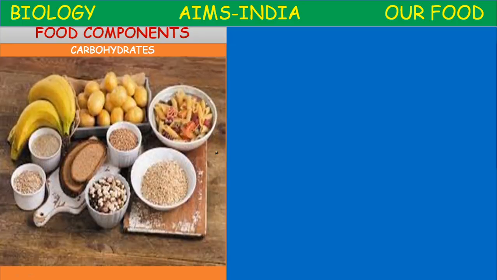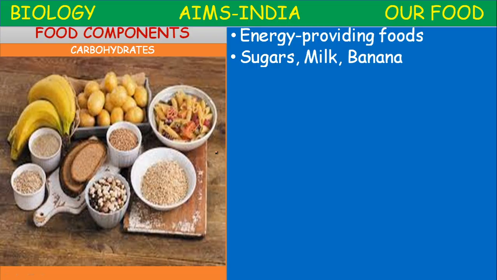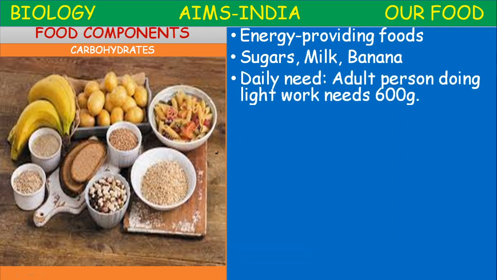What are carbohydrates? The energy providing foods are called carbohydrates. So they are also called sugars. Example, milk, banana, potato, bread, chips, all these come under carbohydrate category.